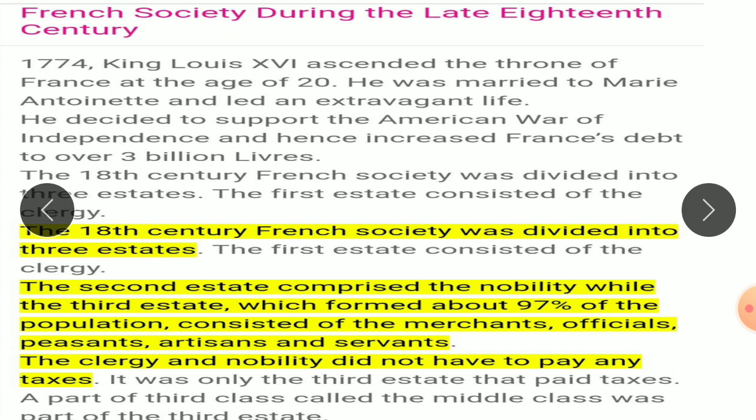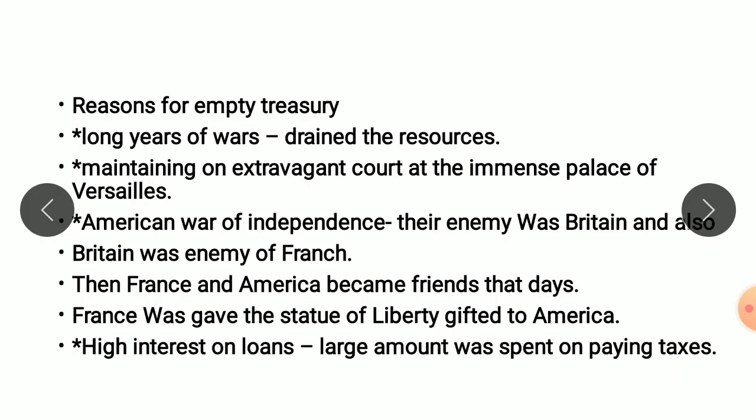It was only the third state that paid taxes, and a part of the third state, called the middle class, was also included.